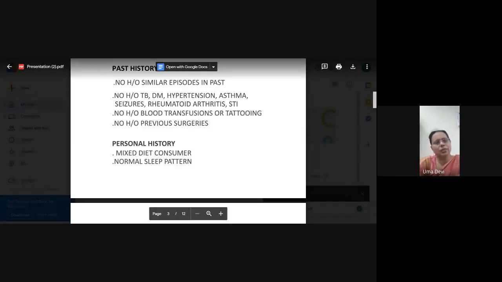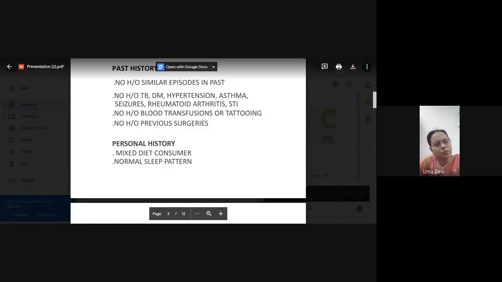And then, of course, all these chronic diseases. What is the importance of TB? One, TB as a cause. Second, anti-TB drugs are hepatotoxic. What are the hepatotoxic drugs? Rifampicin, isoniazid, methotrexate, methyldopa, zidovudine. So there are a lot of drugs which are hepatotoxic, so that history is very important. Diabetes, hypertension, asthma, seizure, all this is important.